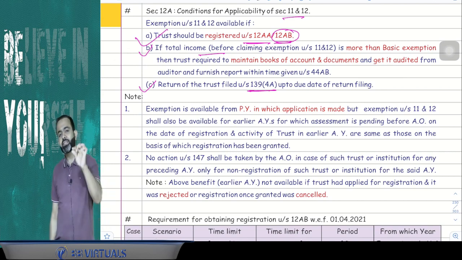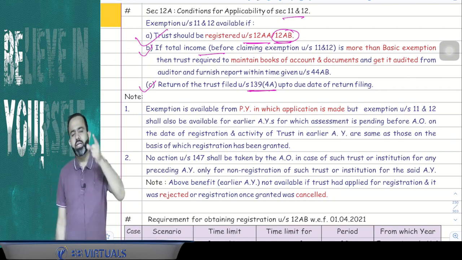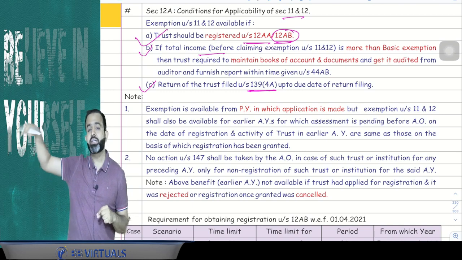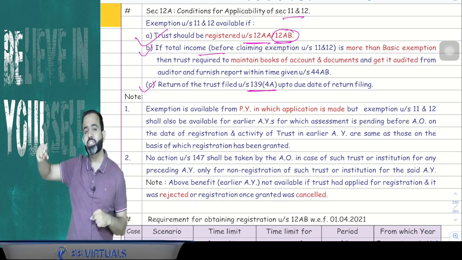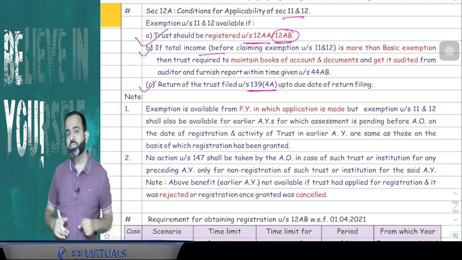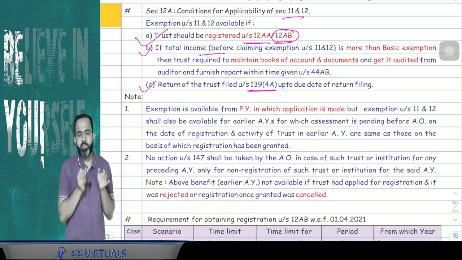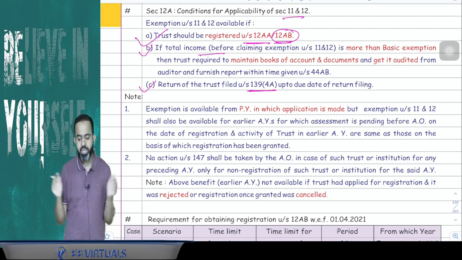But guys, this benefit will not be available if the trust was earlier registered and the registration got cancelled, or the trust made a registration application earlier also, but that application was rejected. In these two cases, this benefit of earlier year exemption will not be available.